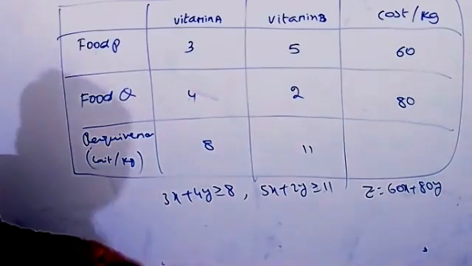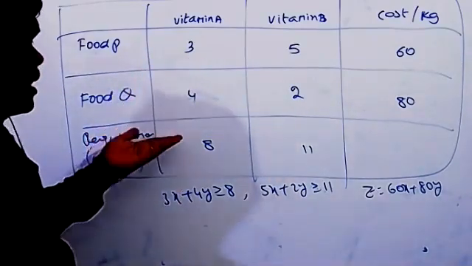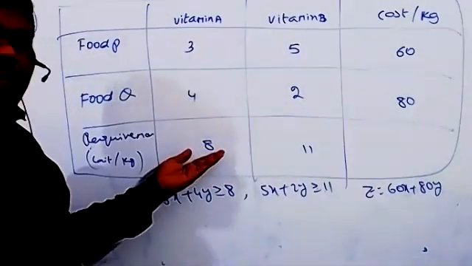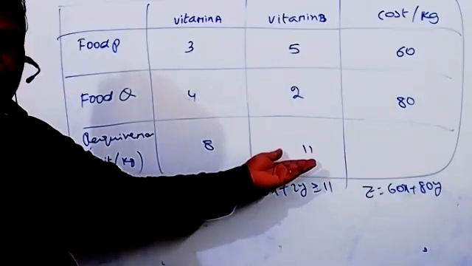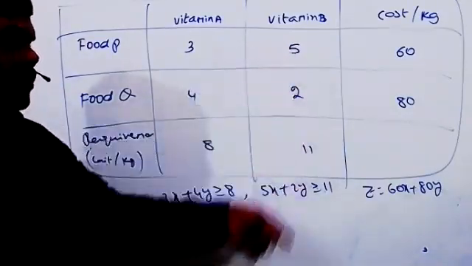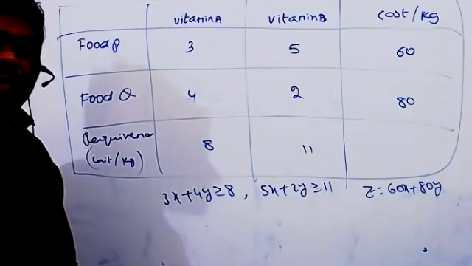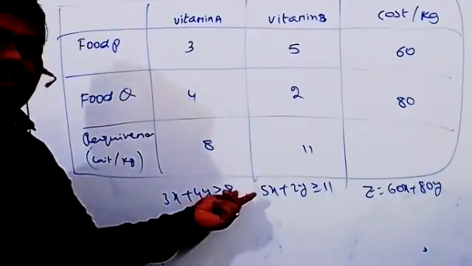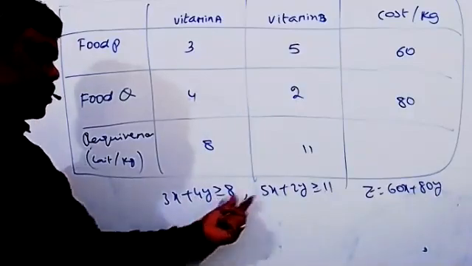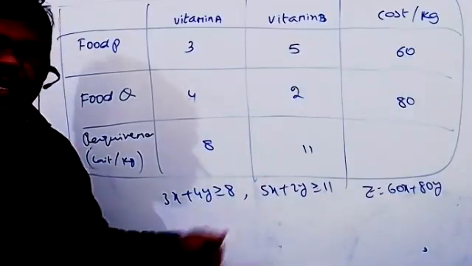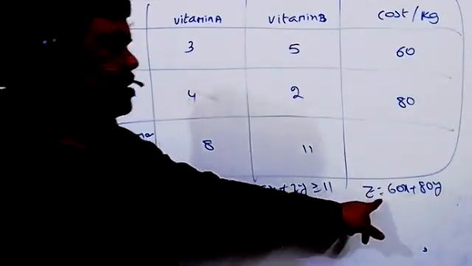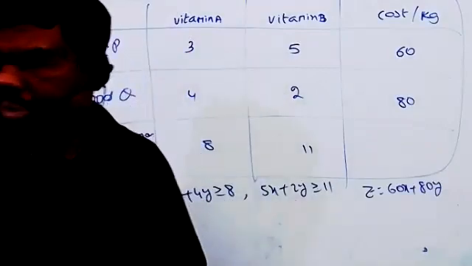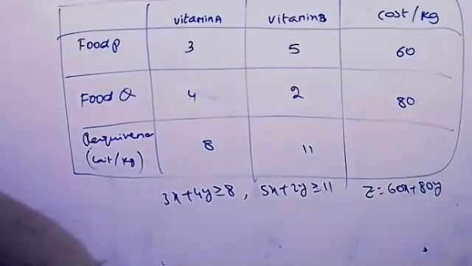Okay, you can see now, the mixture contains at least 8 units of vitamin A is required. Next, the mixture contains at least 11 units of vitamin B is required. So therefore, the required constraints are these two constraints, and the total cost Z equal to 60x plus 80y. Like that you can write clearly.